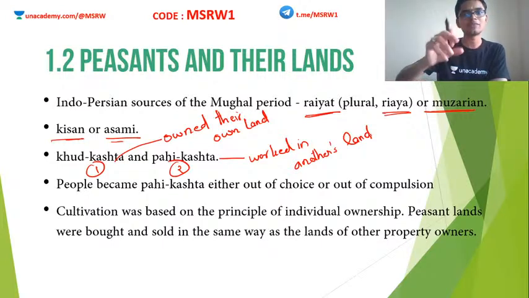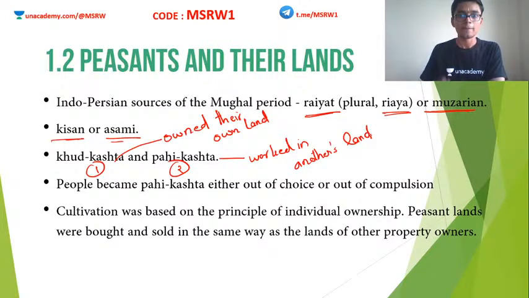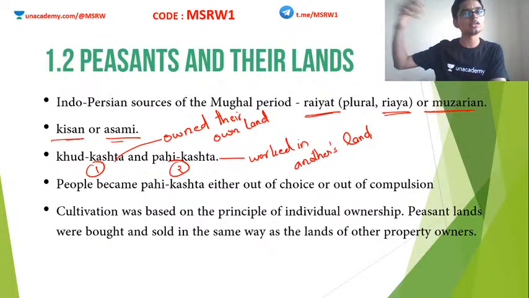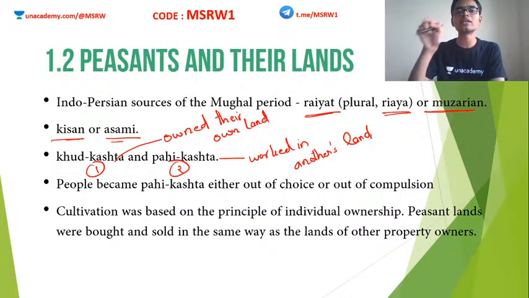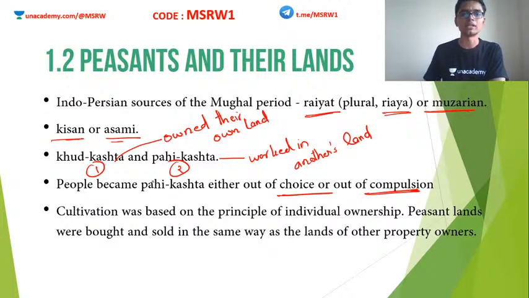So you will migrate from X to Y. Obviously, you will resign at X and join Y. Here also the same thing can be seen. Pahi Kashtas often migrated to a different land if they had favorable conditions there. So this is voluntary. And sometimes Pahi Kashtas were forced to work on different land because of their living conditions. They could not find any job, their living condition was extremely miserable, and they had no option but to work for someone else. So we can see both choice as well as compulsion in the group of Pahi Kashtas.